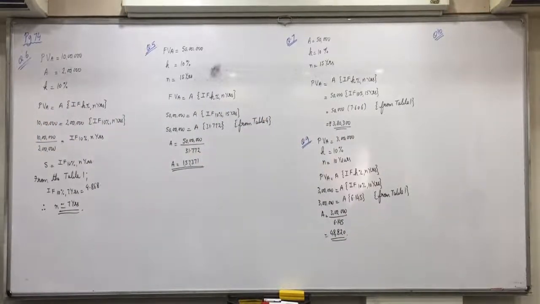Now, first of all, Mr. Desai is going to retire now. He wants to know the amount that should be deposited now. What is asked? Present value of annuity. Mark it as PVA.